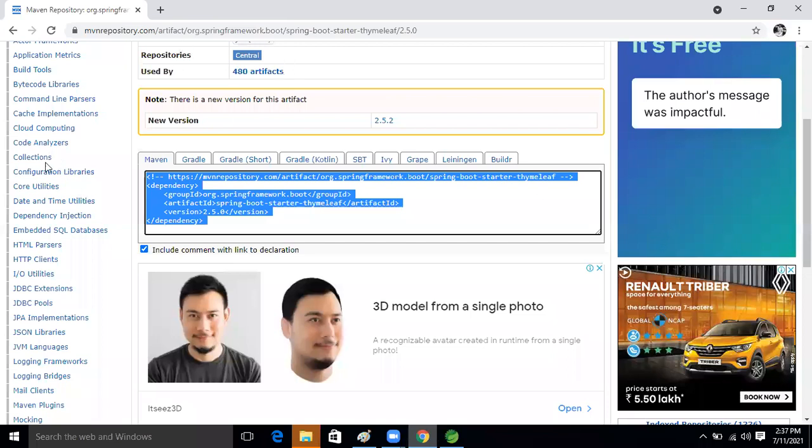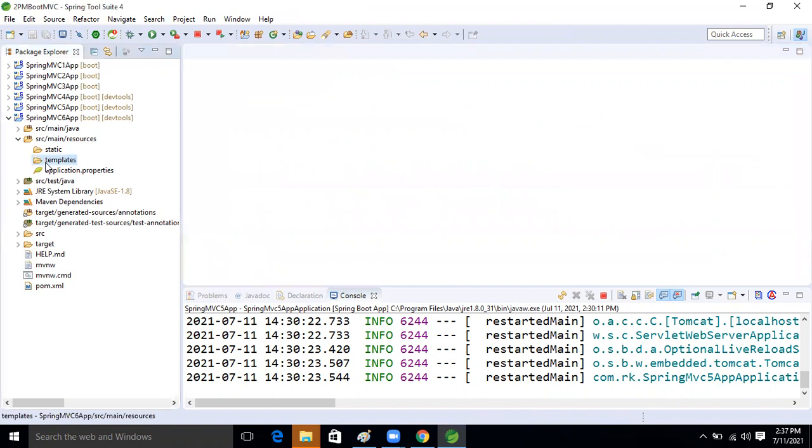Okay, so what is the default folder now for the prefix and the suffix, guys? Be active, guys. Everyone, be active now.